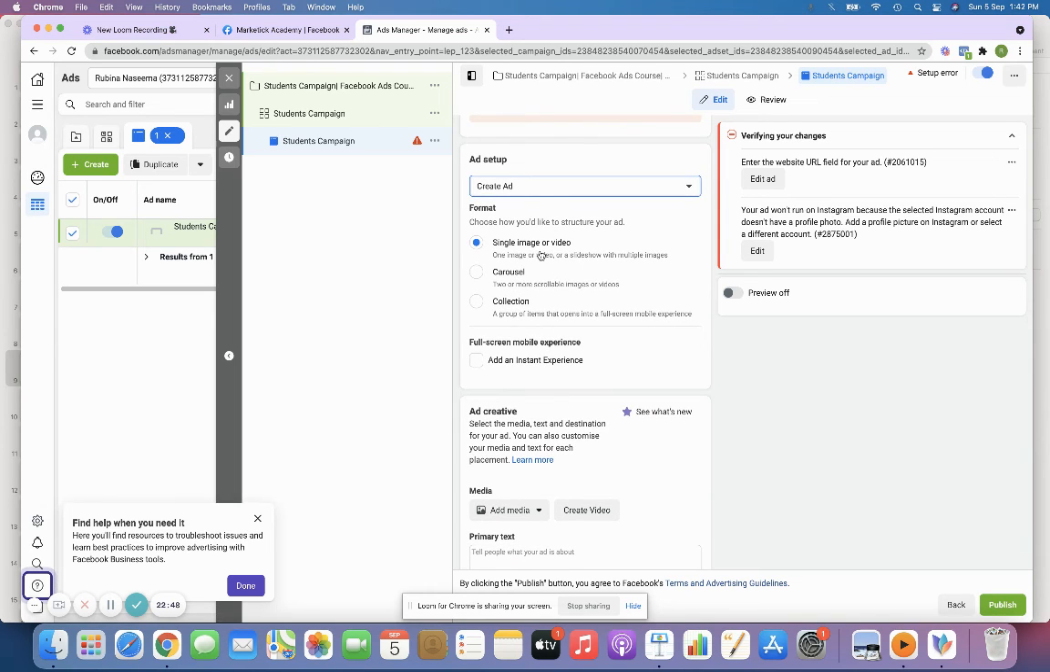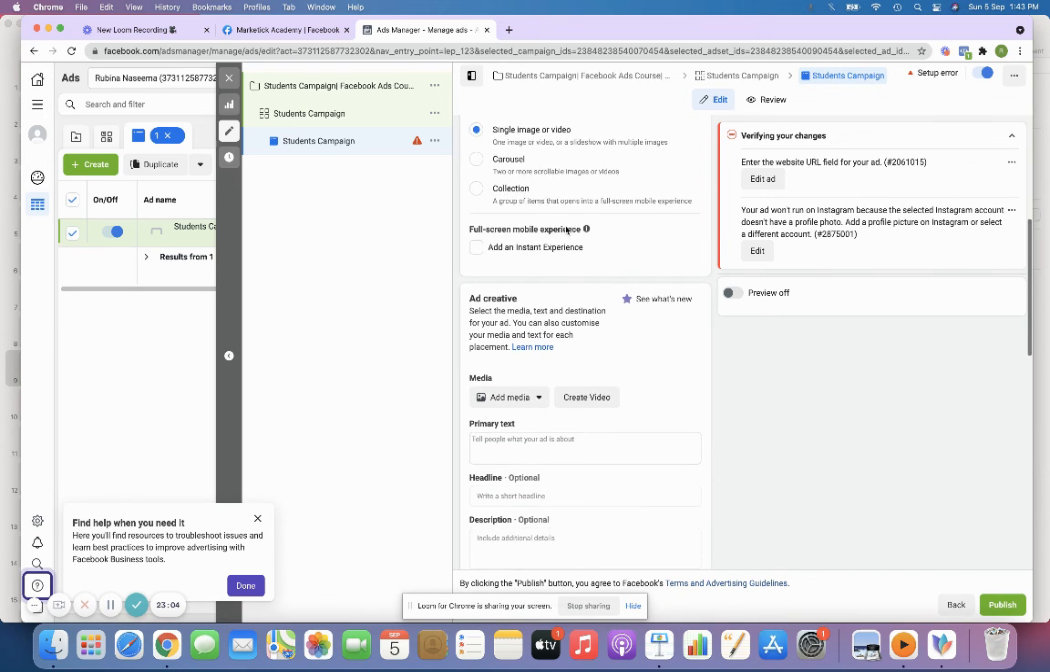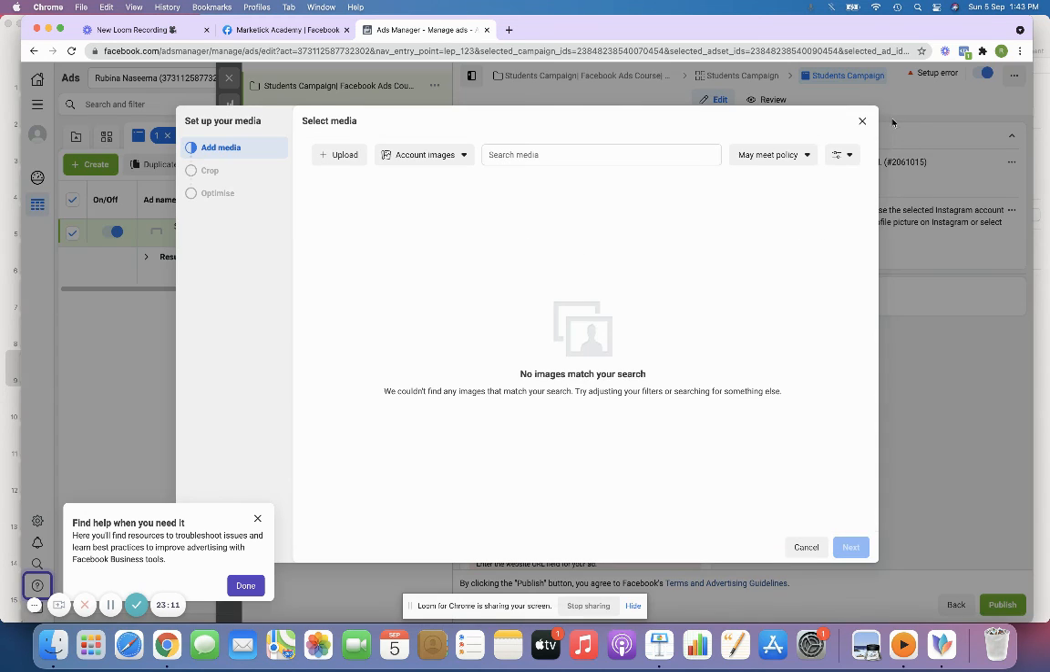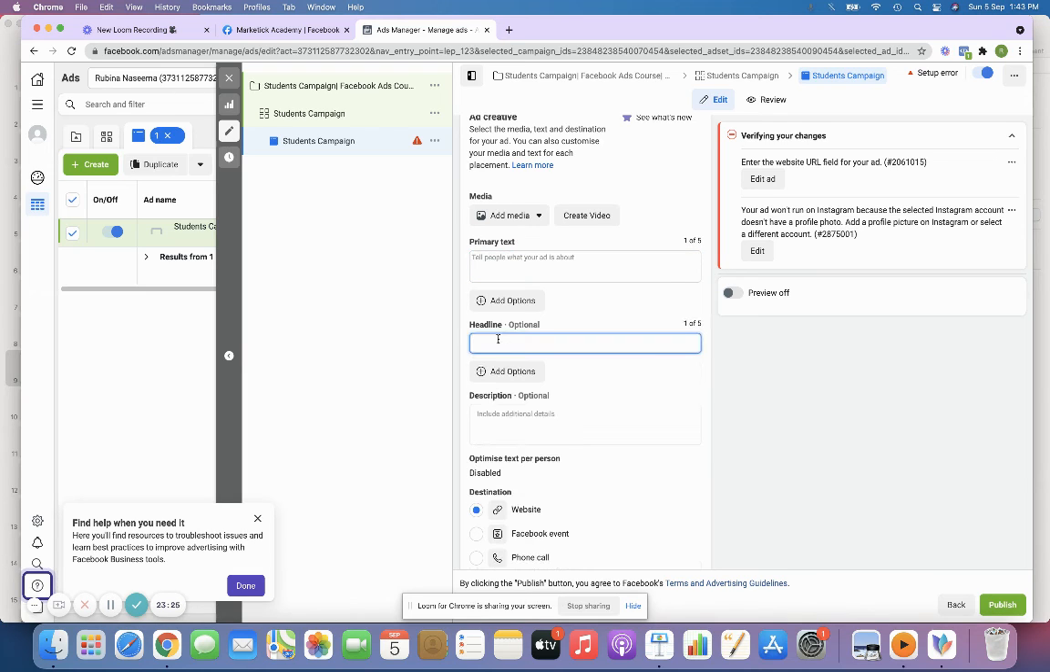We have three options: single image or video, carousel, and collection. Single image or video is nothing but an ad with only one image, right? Carousel is nothing but an ad with different images on it. That is the only difference. You can just click over here. If you have a video or image, whatever you have, you just add it. You can upload directly, either from Freepik or from Pexels, right?